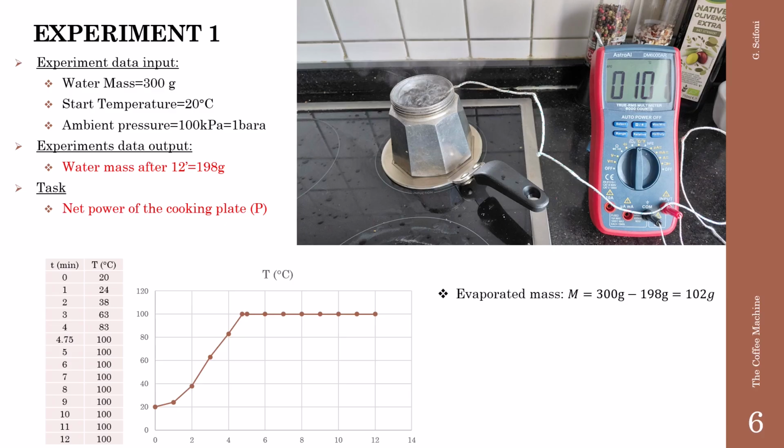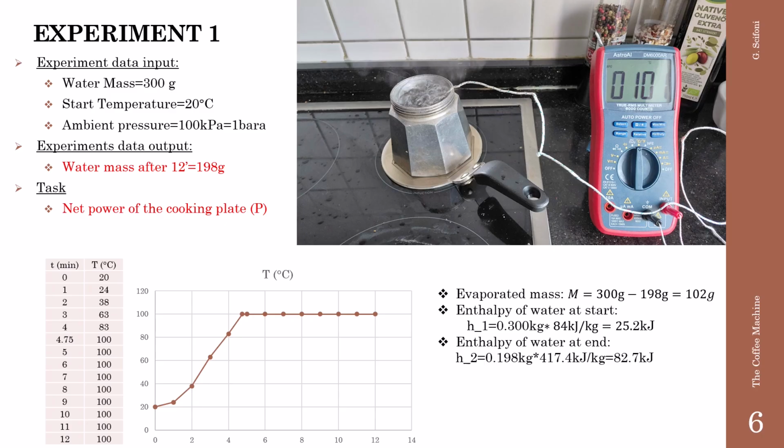The evaporated mass, capital M, is 300 minus 198, 102 grams. The enthalpy of the water at the start, H1, is 0.300 kilogram times 84, that is 25.2 kilojoule, while 84 is the specific enthalpy of the water at 20 degrees.